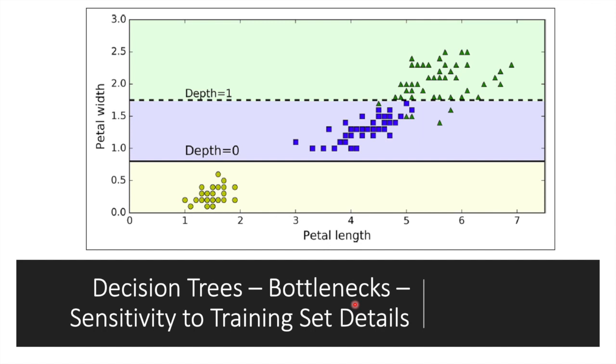Actually, since the training algorithm is stochastic, you could also get very different models on the same training dataset. So to limit this problem, random forests are normally used, and they limit this instability by averaging predictions over many trees. And as I mentioned many times today, random forests are very powerful tools, and we are going to see them in future lectures.